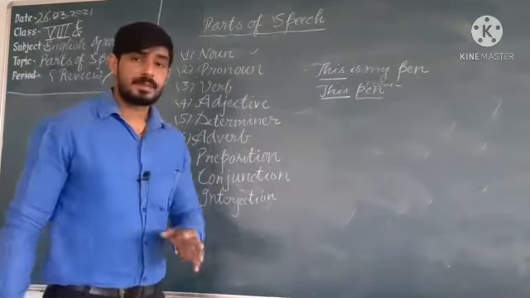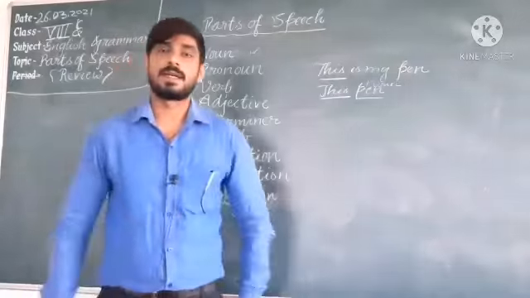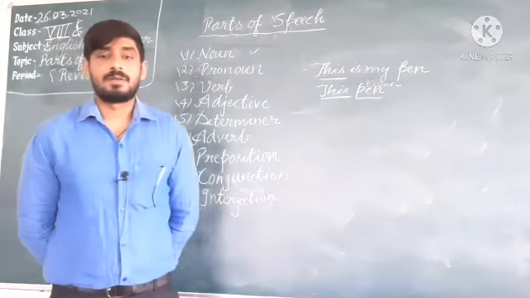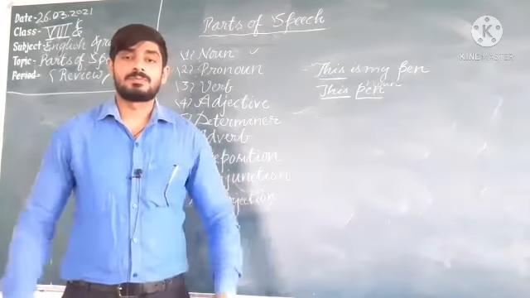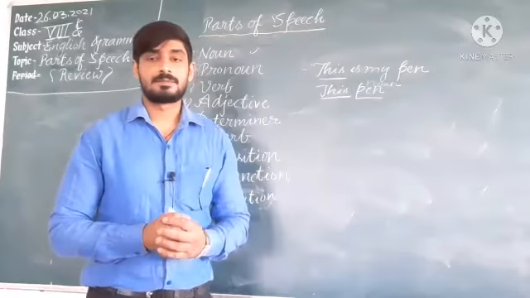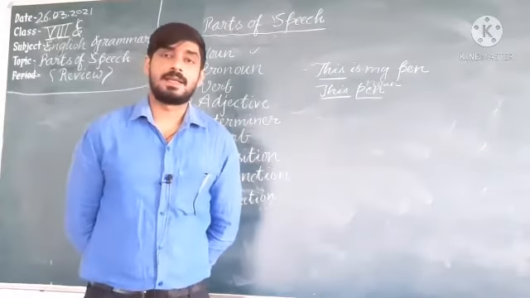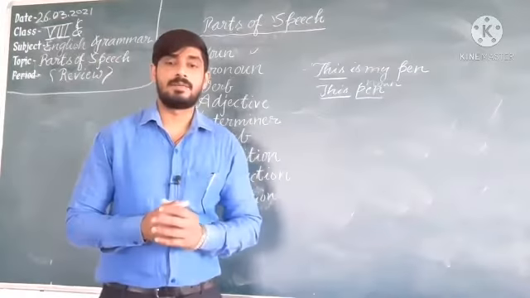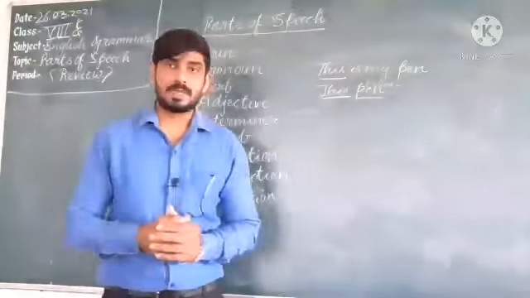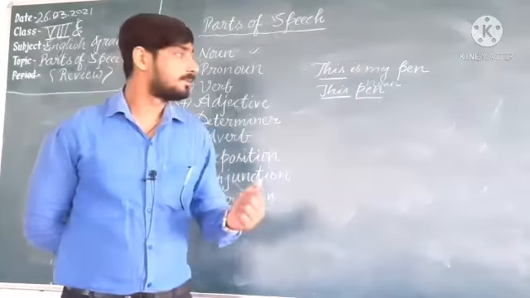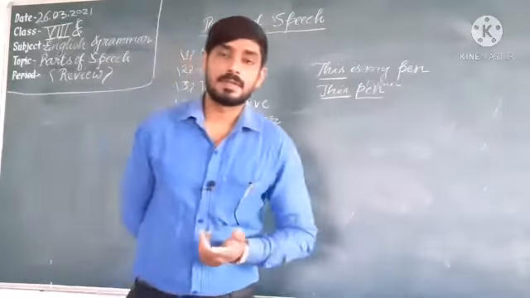Determiner. Afterward we are coming to the next term, and that term is determiner. A determiner is a word which comes before a noun and limits the meaning of a noun, or shows which person or thing is being referred to. Determiners include articles a and the: a pen, the pen.